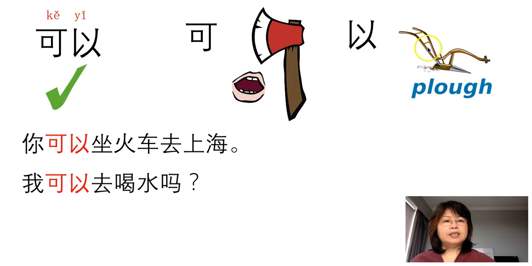So maybe it's the suitable time to soften the soil. So that's 以. So put them together nowadays, we don't break them up. So 可以 means can. So we can use it to make suggestions or ask for permission.